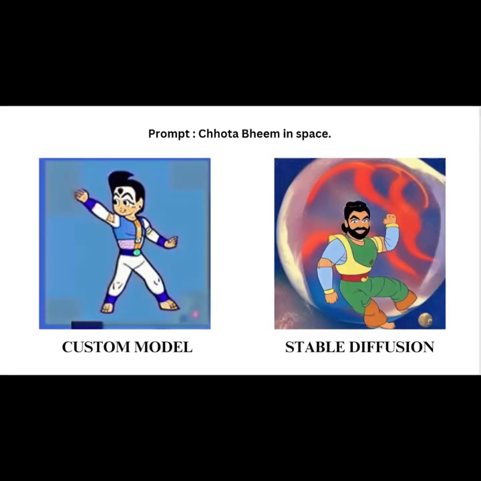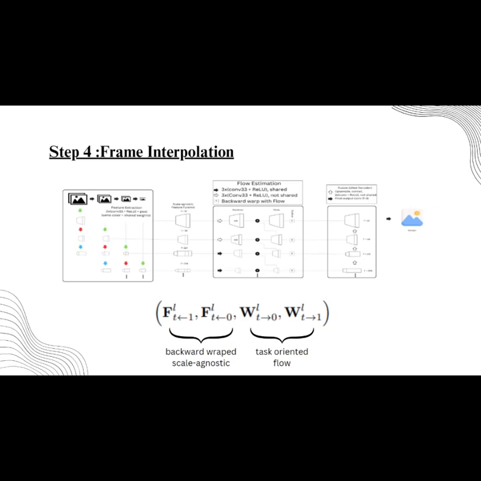In this slide, you can see Chota Bheem in space created by our custom model and the stable diffusion's generalized model. Over here, we can see that our custom model has adapted some of the features of Chota Bheem. In frame interpolation, two images are taken and their features are extracted. With the help of these features, we generate a mid frame, which is the frame between the two input images, and then merge them together to form a final video.